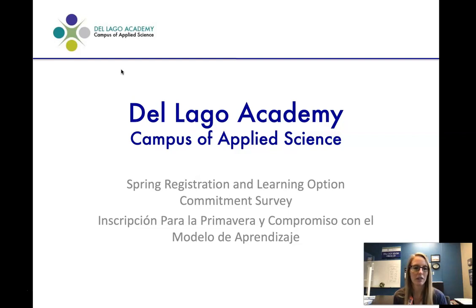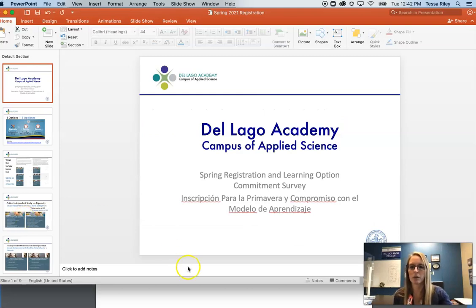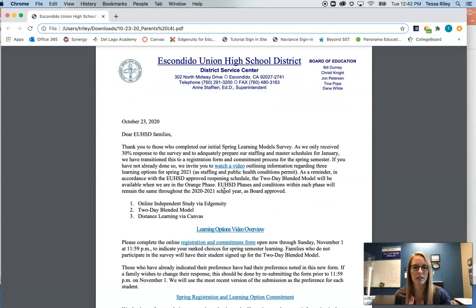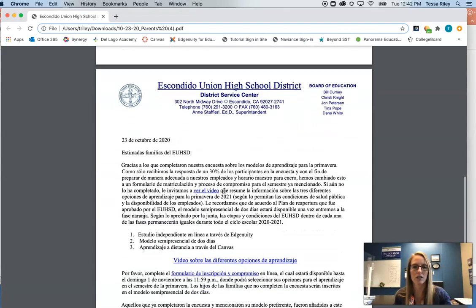Today I'm going to be talking about the spring registration link that you recently received and telling you a little bit more details about those learning options and what they mean at Delago. So quickly, we're going to look at what you should have received in your email, a letter that looks like this. It's in both English and Spanish.